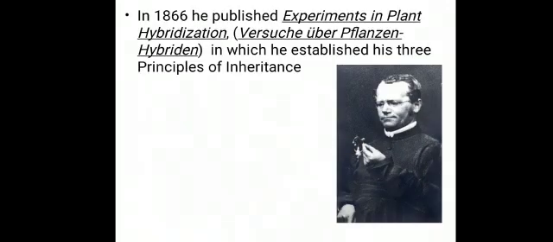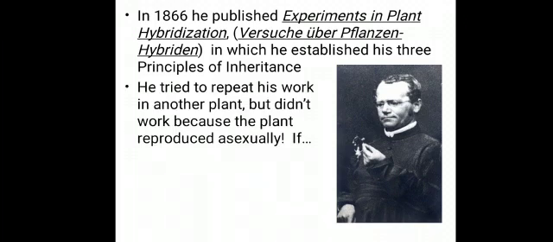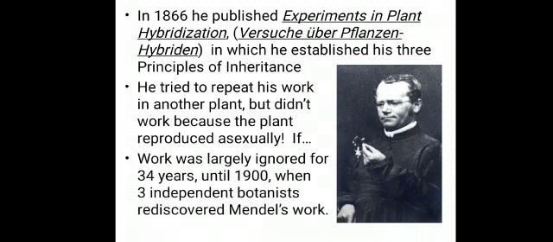In 1866 he published experiments in plant hybridization, in which he established 3 principles of inheritance, and he tried to repeat his work in another plant but it didn't work because the plant reproduced asexually. His work was largely ignored for 34 years, this is a very large number of years, until 1900, when three independent botanists rediscovered Mendel's work.